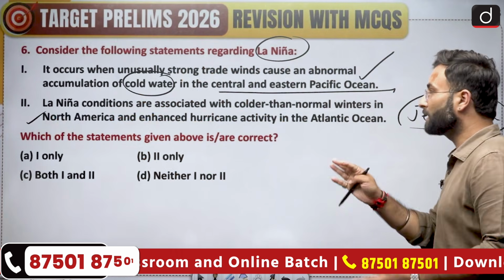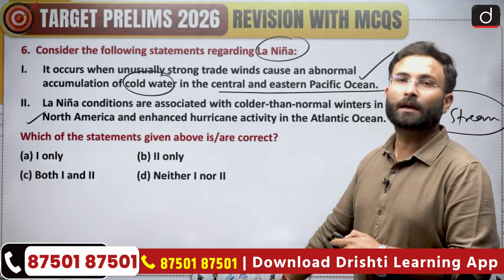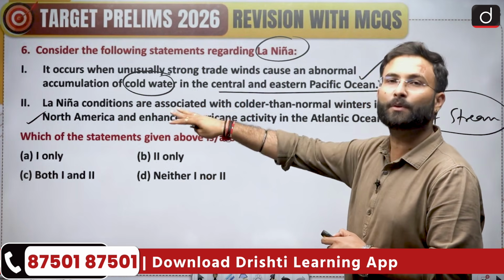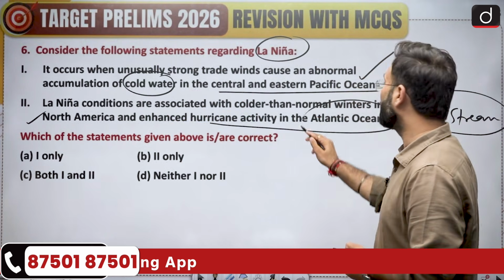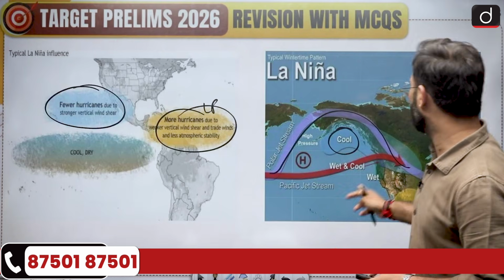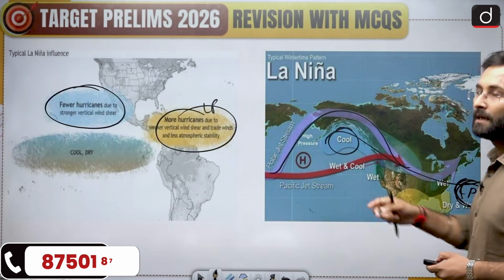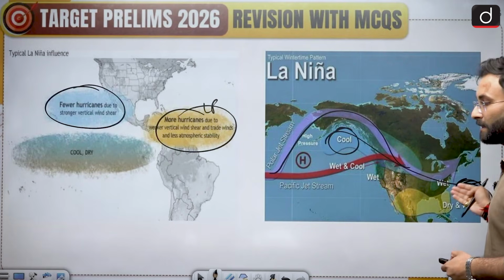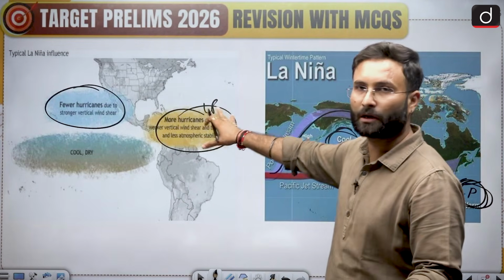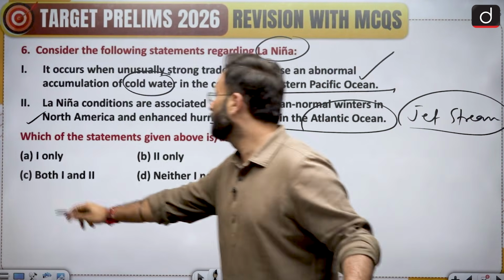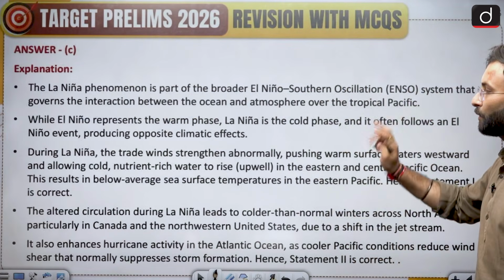La Nina conditions are associated with the colder than normal winters in North America because of the jet stream, and not exactly because of the situations which are there in South America, and enhanced hurricane activities in the Atlantic Ocean. Why is that? Because I told you that there will be a low pressure situation which will be generated over here. Winds will start to move from this direction to this direction. This particular region will get the moisture, and low pressure conditions will be happening over there, and hurricanes will start to happen over there. So statement 2 is also correct, 1 is also correct. Option C is your right answer over here.